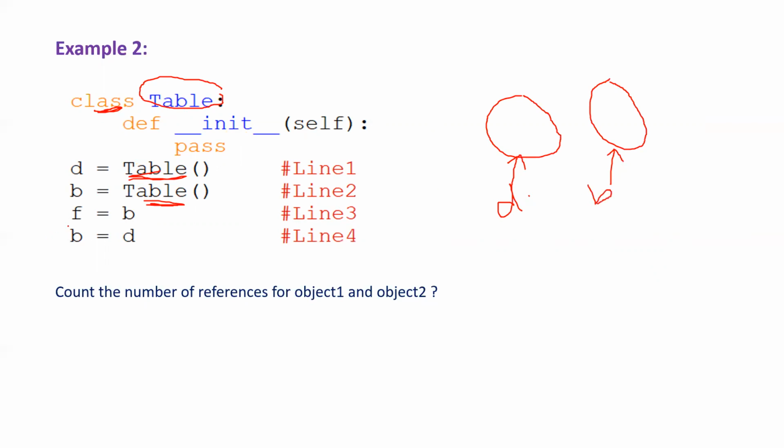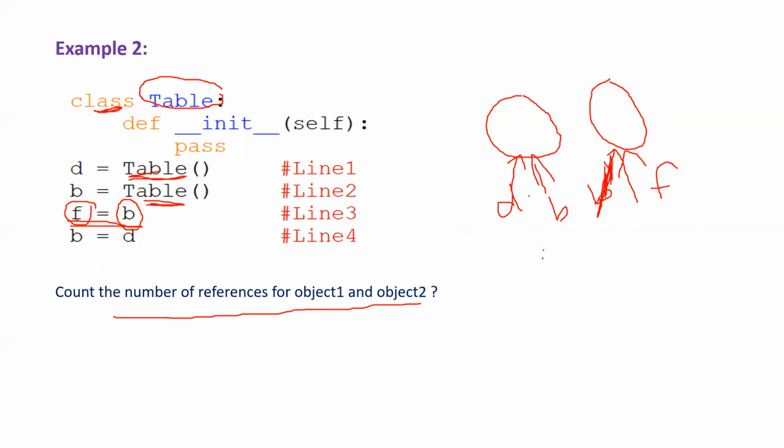Now observe, f equal to b, which means it doesn't create any new object. Instead, f will point to the object where b is initially pointing, which is nothing but f will refer to this object only. And now b equal to d, which means b will point to the first object now. Count the number of references for object 1 and object 2.